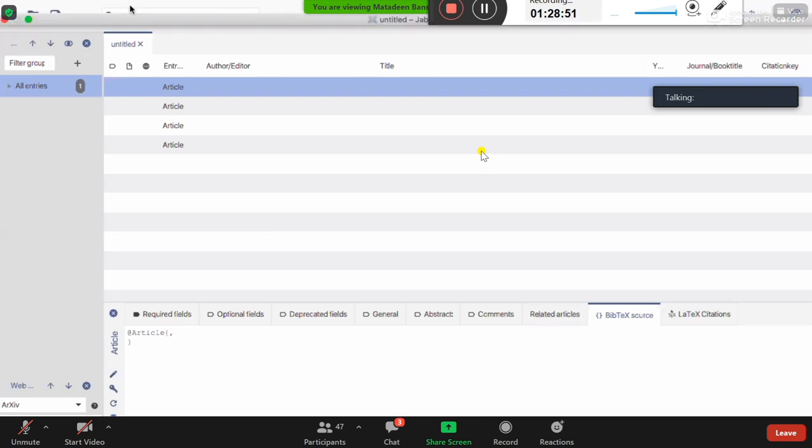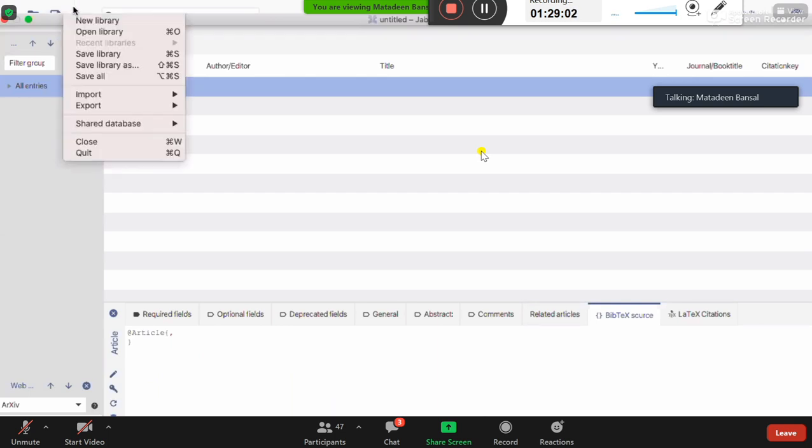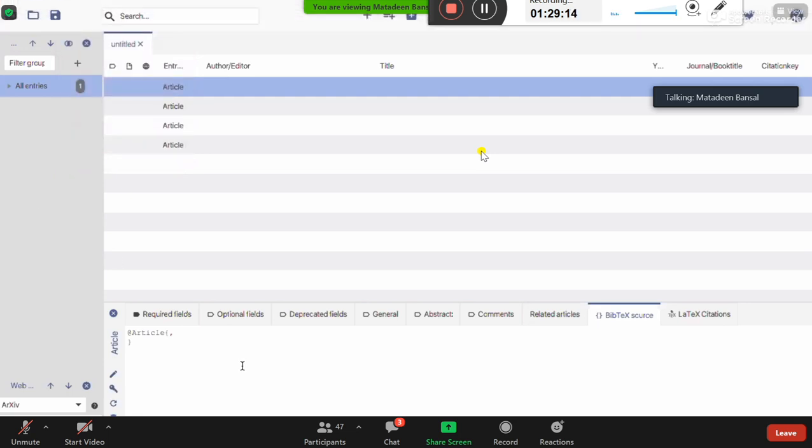Yes, sir. JabRef, right? Its look will be a little different in Word. It is for the Mac actually. Look will be different. What you have to do? You have to create a library. That means you will create a file actually, right? In that file you add the entries, right?